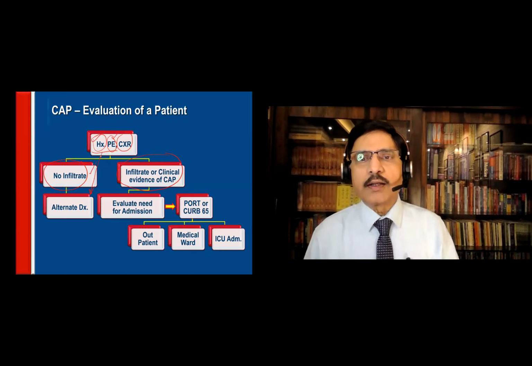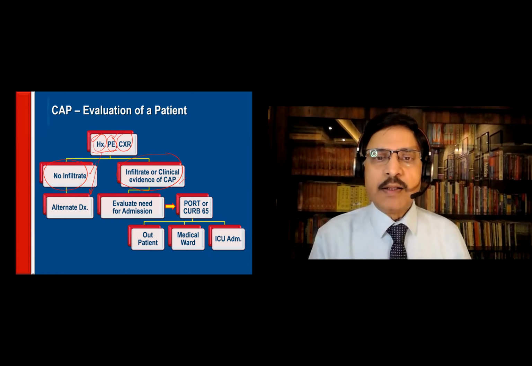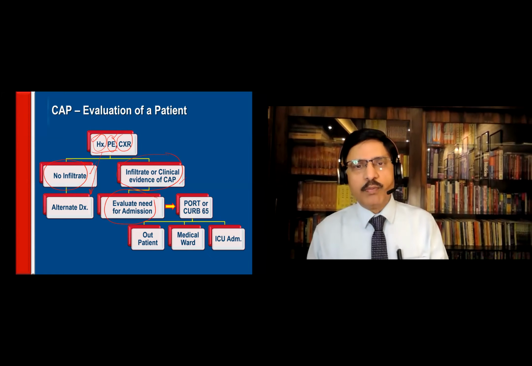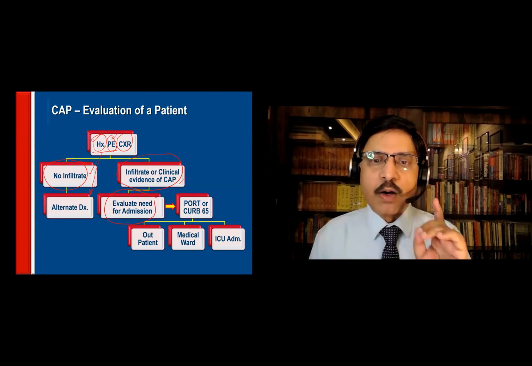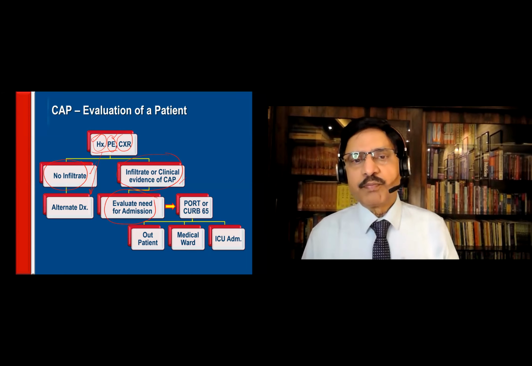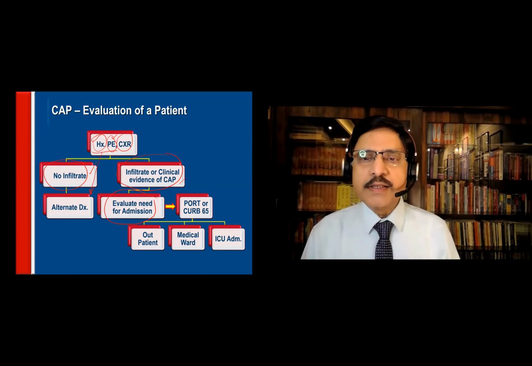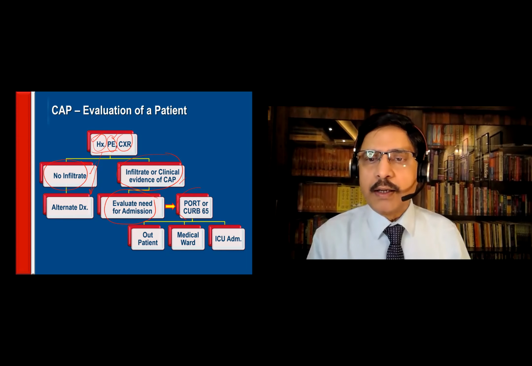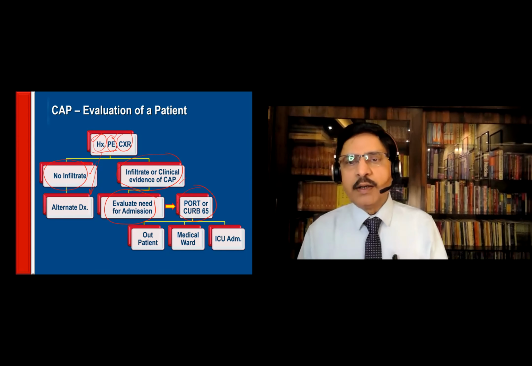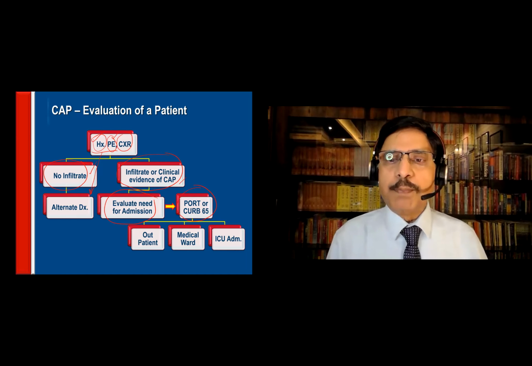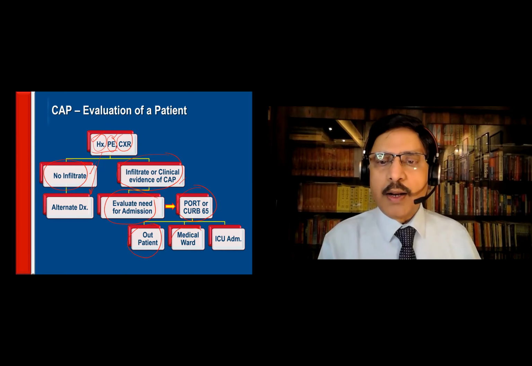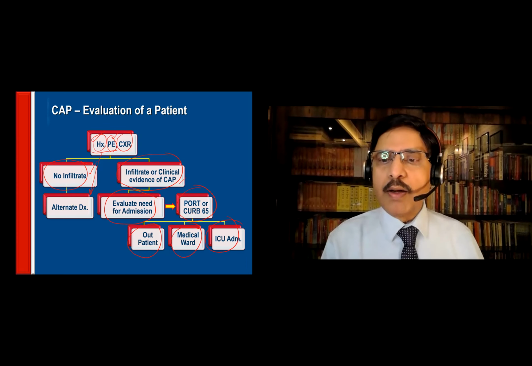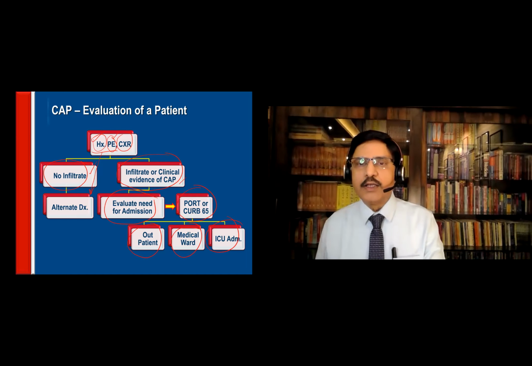So if an infiltrate or clinical evidence of CAP is there, then you have to decide whether the patient can be managed at home or should be admitted. This is a fundamental question which all of you should answer. Okay. How do I decide? Then I do a PORT or a CURB. What is PORT and what is CURB? It comes in the next slide. So depending on the PORT or the CURB, I either treat the patient at home or admit in the medical ward or, if required, admit in the ICU.